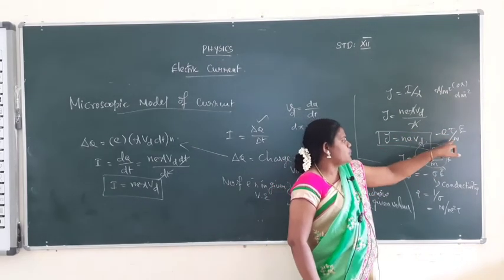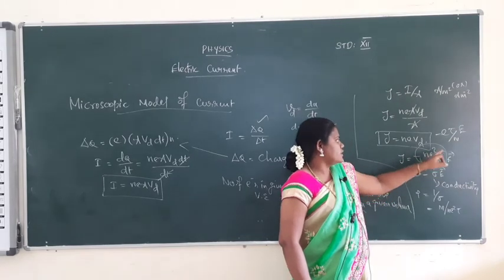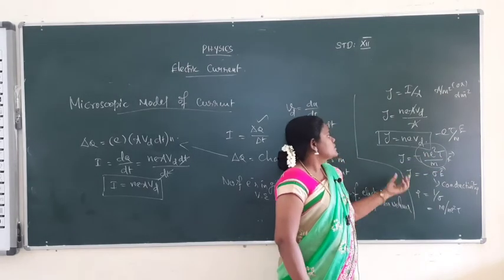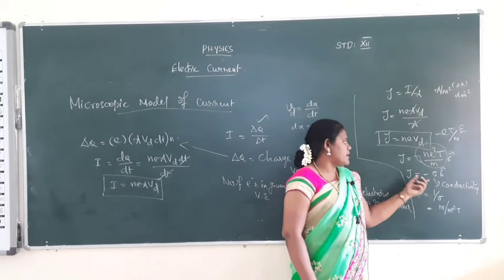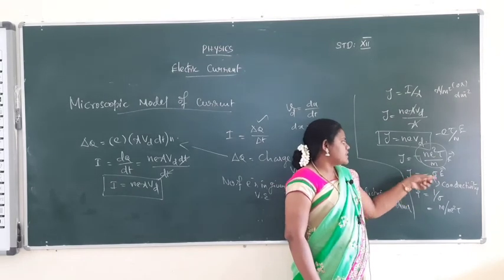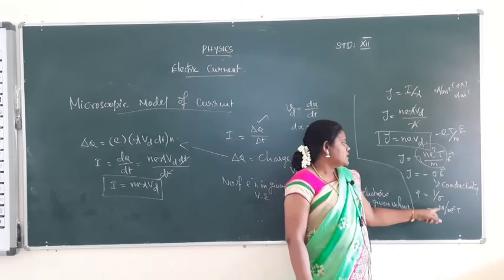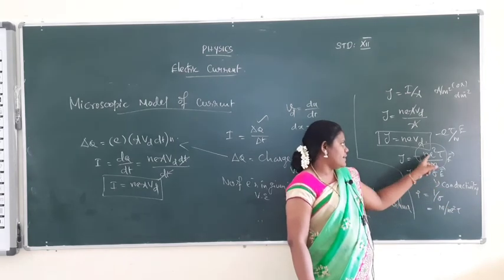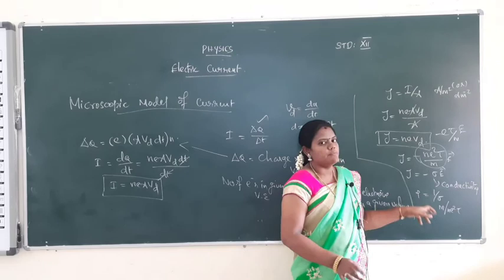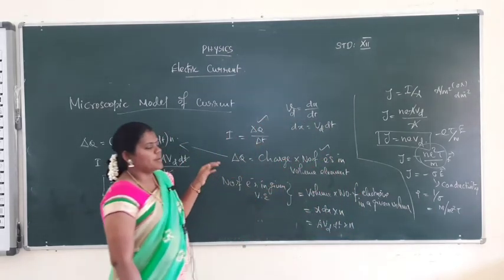Substitute the v_d value. v_d is e tau by m into E. So n e square tau by m into E. Okay, that is called conductivity sigma. So minus sigma into E. Resistivity is the reciprocal of conductivity. So 1 by sigma is equal to m by n e square tau. If you write the value the other way round, that is called resistivity. So this is called the microscopic model of current.